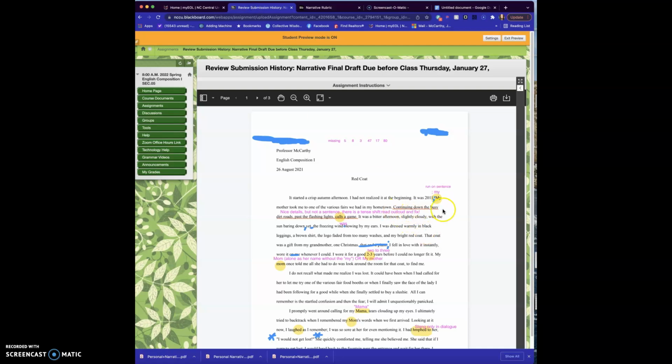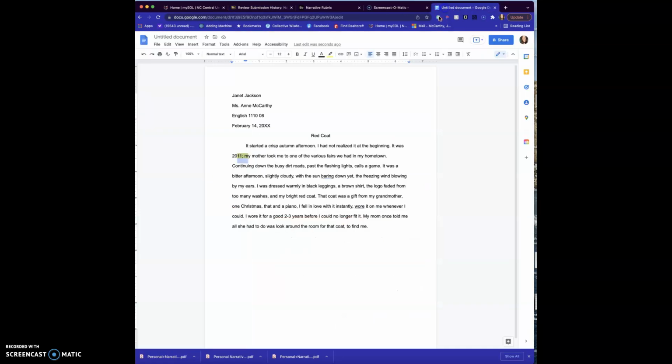Notice this next one, "continuing down the busy dirt roads past the flashing light calls a game." This is not a sentence, this is a fragment. So I'm using this underlined red stuff to show you that. So you could say something like, "I continued down the busy dirt roads," and I need to figure out exactly what this person is saying. So if it's your paper, you can probably figure it out, but let's make it into a quick sentence here. One way to do this is to change it to, "I continued down the busy dirt roads, past the flashing light," and I'm not sure what this means, but I'm going to take this off.